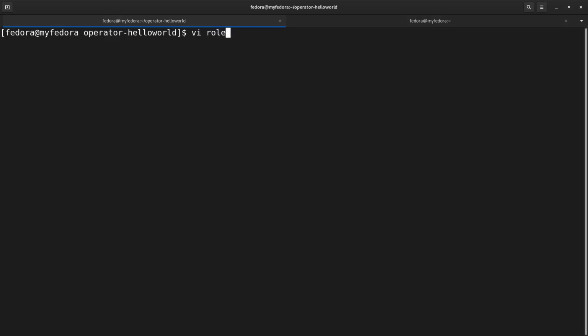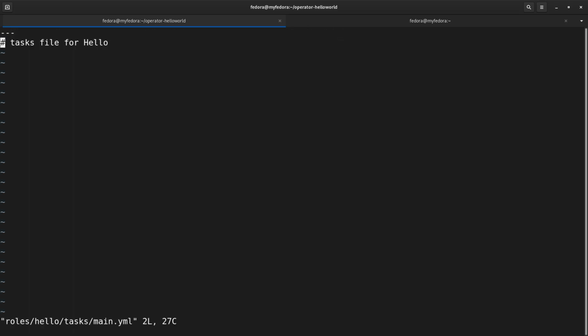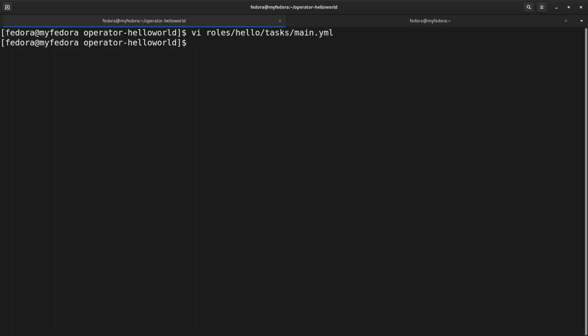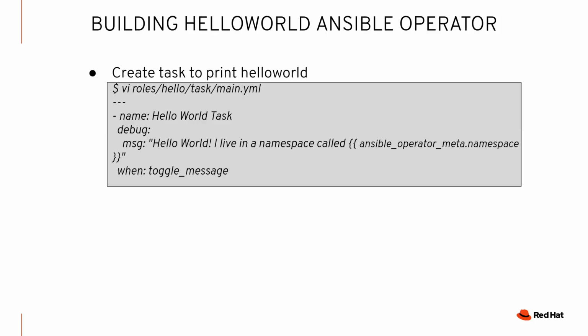So I'm going to VI roles hello, and the main.yaml under tasks. And it's empty as you would expect. So I'm going to copy the task now. And just going to grab it, paste it here. There it is. So I'm going to save that. And now we're going to go on to our next step.